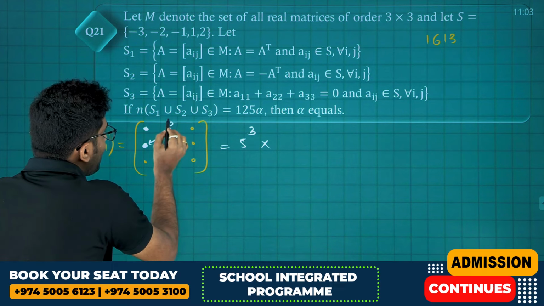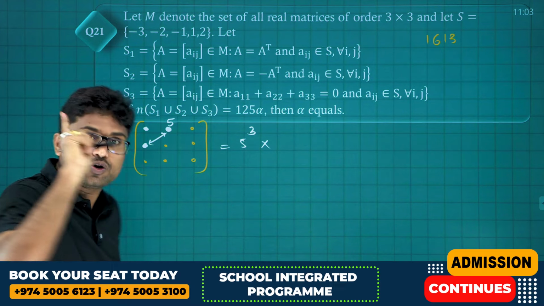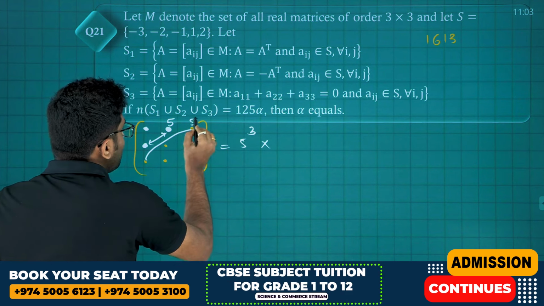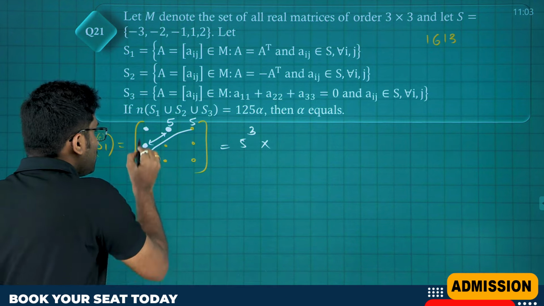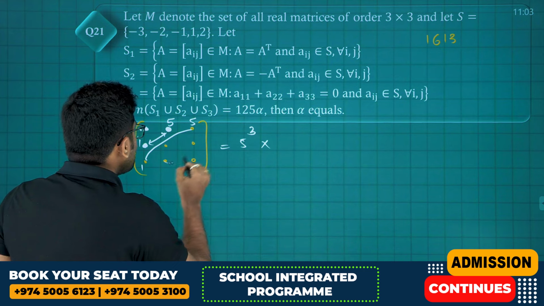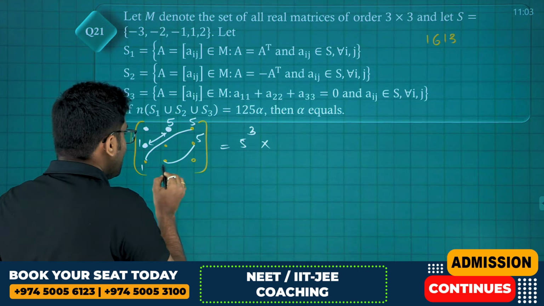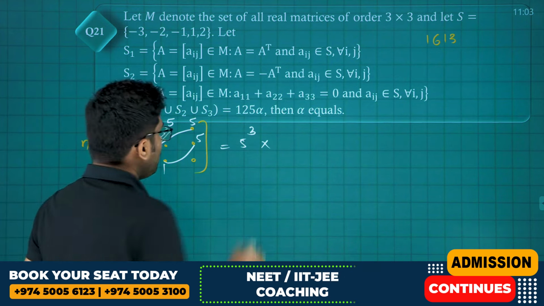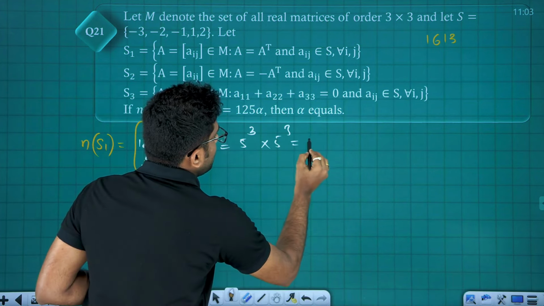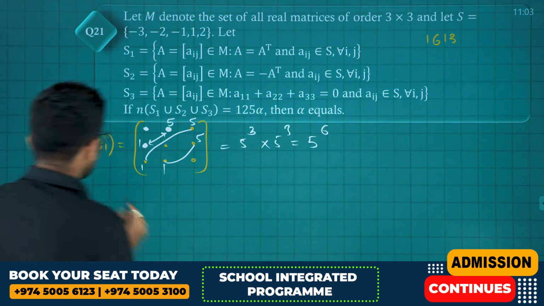So if this can be arranged in 5 ways, this can be arranged in only 1 way. In the same way, for these two, if this is arranged in 5 ways, this should be arranged in only 1 way. In the same way for these two also. So this is again 5 into 5 into 5, 5 cube, which altogether is 5 power 6, friends. N of S1.